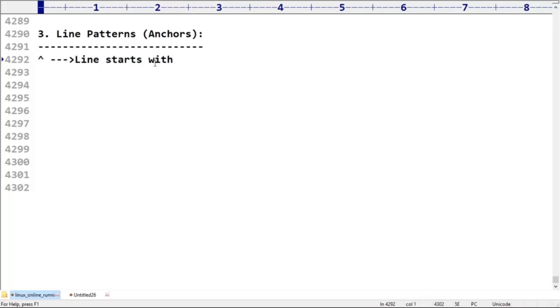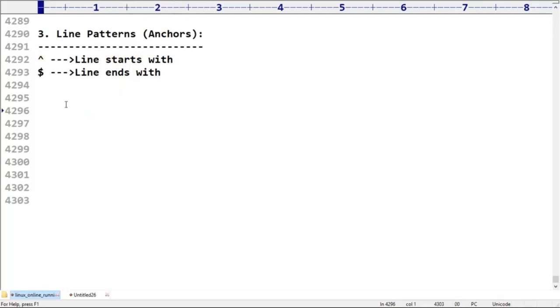If I take a dollar symbol, what is the meaning of that? Please confirm, friends. Line ends with. Like line starts with, line ends with. Please make sure you are aware of these two things.